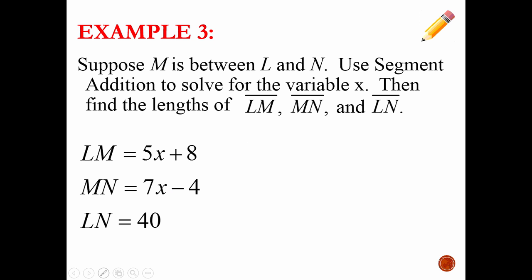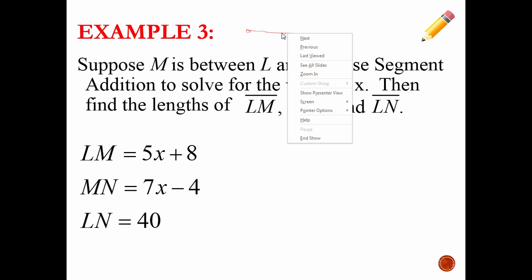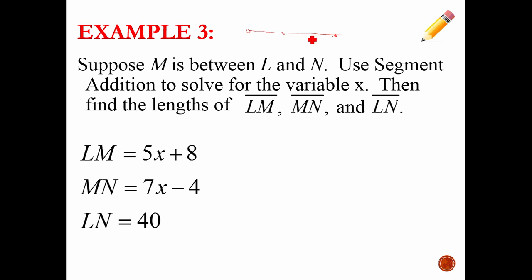Now our last example we want to get into our notes involves a little bit of algebra here. And again, it doesn't have a diagram or picture, but we're going to go ahead and draw one. It says, suppose M is between L and N. Use segment addition to solve for the variable x. Then find the lengths of segment LM, segment MN, and segment LN. So let's go ahead and draw a good picture here of this situation. It says suppose M is between L and N. So up here, I'm going to place 3 points. And I'm going to place M in between L and N.